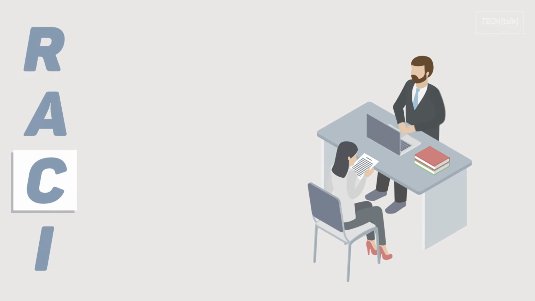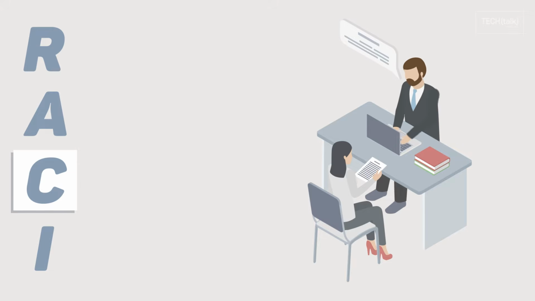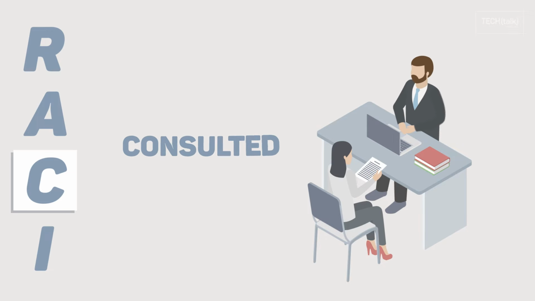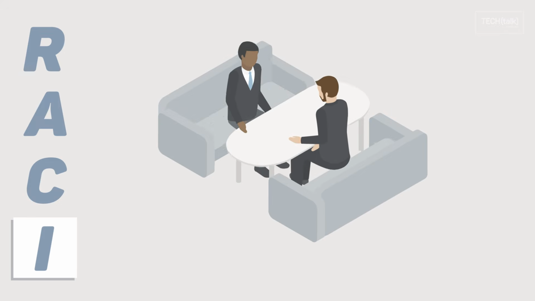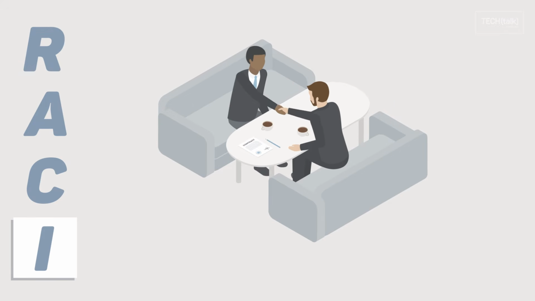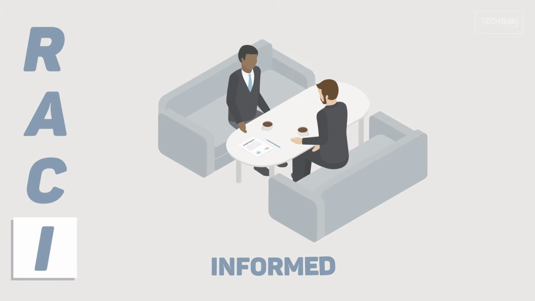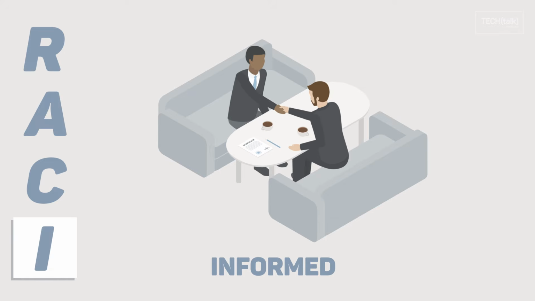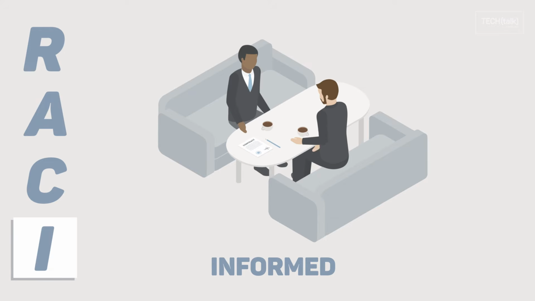Anyone who needs to give input before the work can be done and signed off on is consulted. These are active participants who are in the loop. Anyone who needs updates on progress or decisions is informed. These are people who don't need to be formally consulted, nor do they contribute directly to the task or decision.